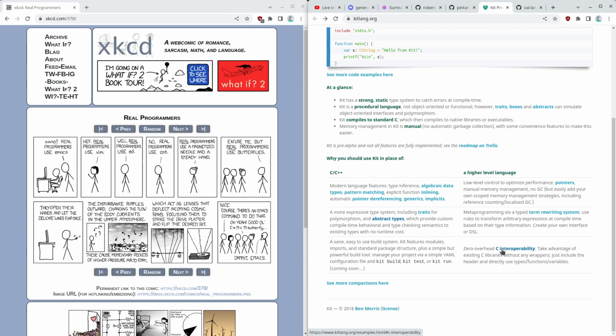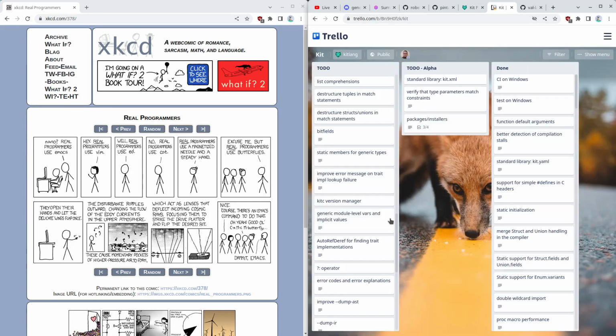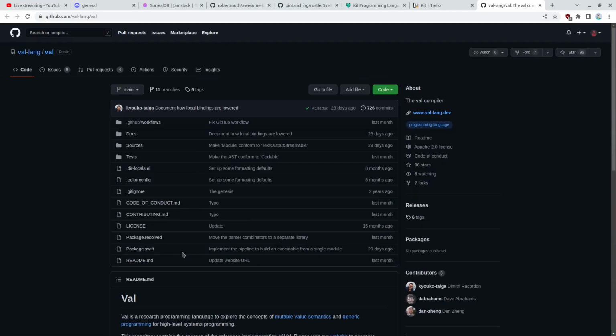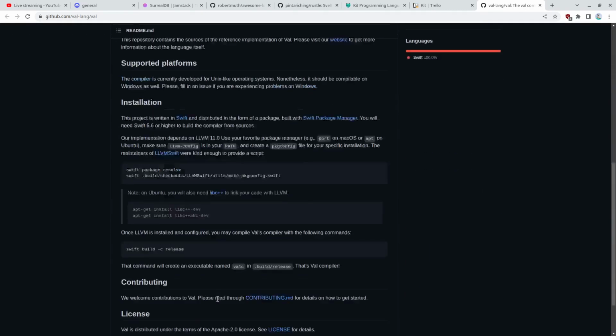Zero overhead C interoperability. Yeah, it seems like it said it compiles to C. Oh, they have a roadmap. That's kind of cool. Interesting. All right, let's look at Val. I'm gonna go kind of quick because I do want to code a little bit today. I've looked at languages for a while. I need to make another cup of coffee too.